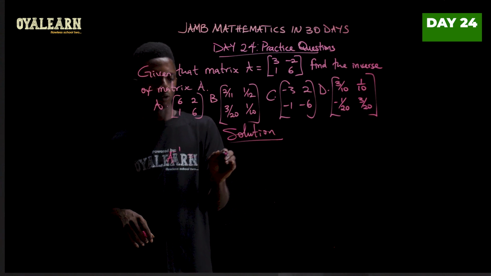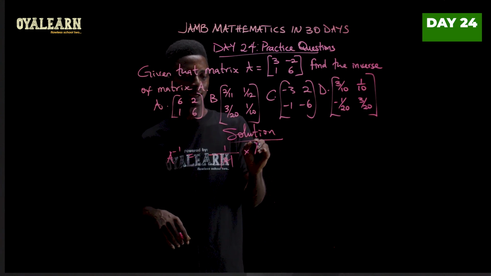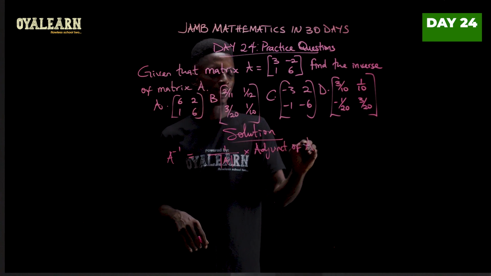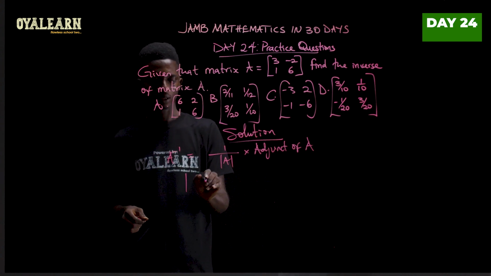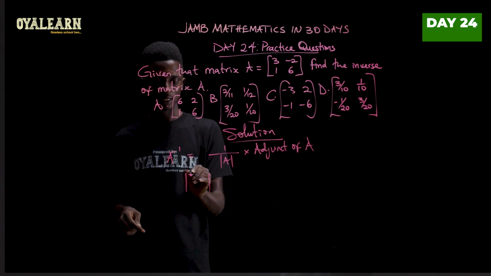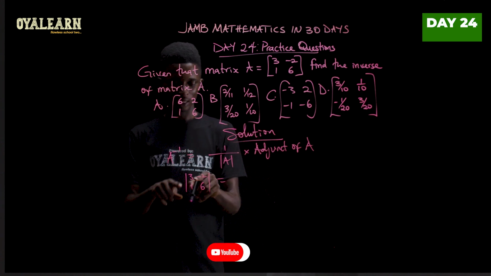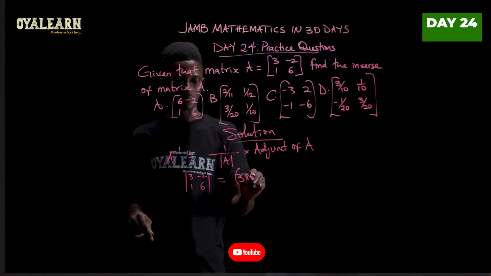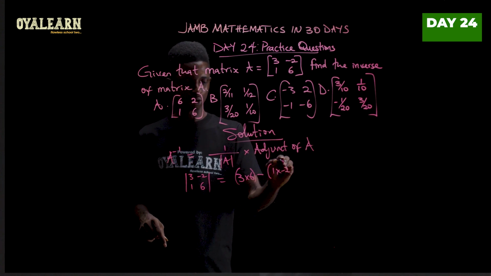Inverse of matrix A equals 1 over determinant of A multiplied by the adjunct of A. So first, let's find determinant of A. Determinant of A, that is 3, minus 2, 1 and 6. Now remember we go by the diagonal, so 3 times 6 minus 1 times minus 2.